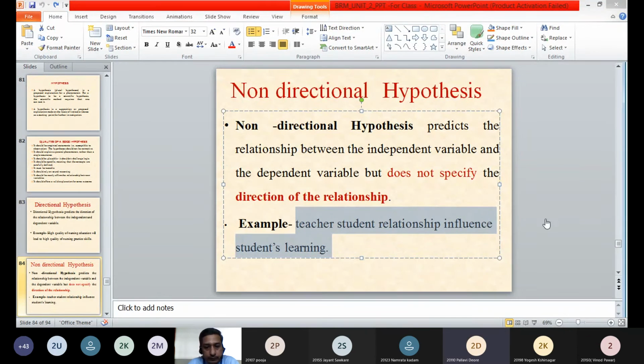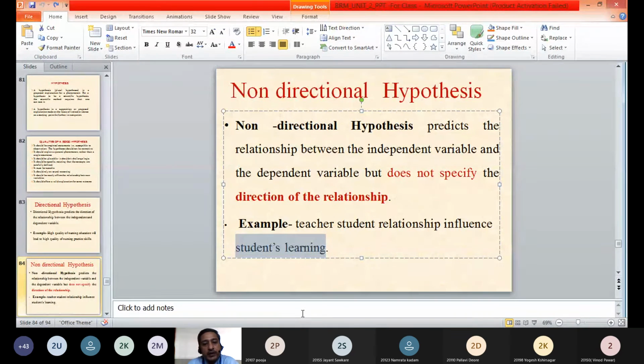So teacher is independent. And learning is dependent. Okay, that means the teacher-student relationship is the independent variable, and the student's learning is the dependent variable.